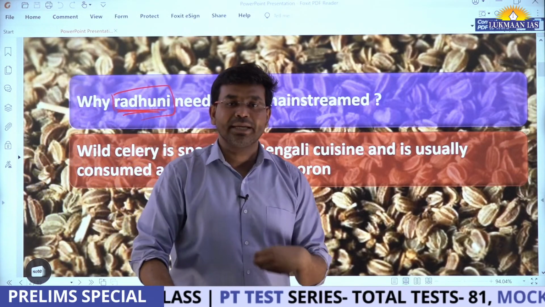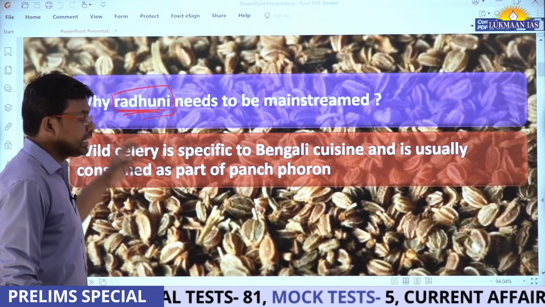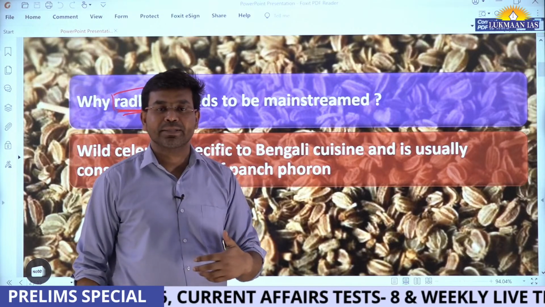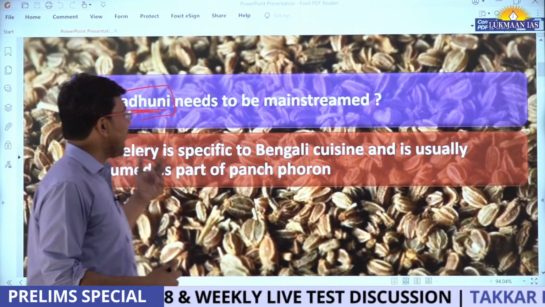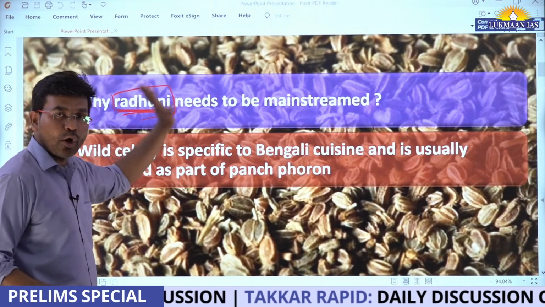That's why it is important. So we are going to understand why we need to give importance to Radhuni seeds, so that it can help us in maintaining our well-being. Why Radhuni needs to be mainstream is the topic for the day.